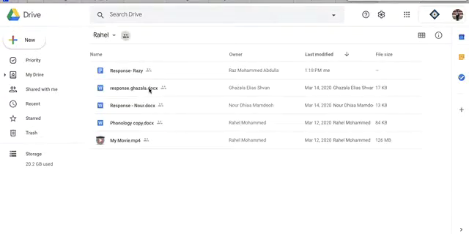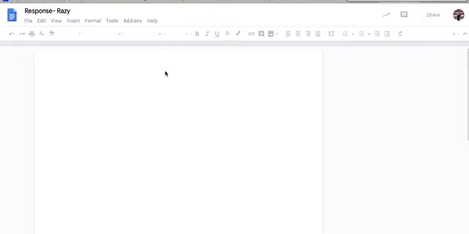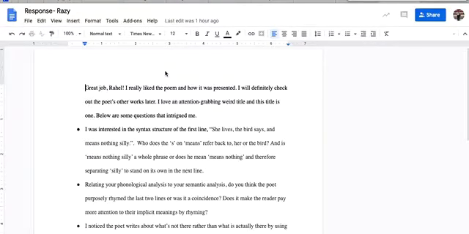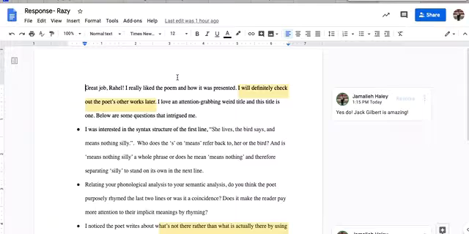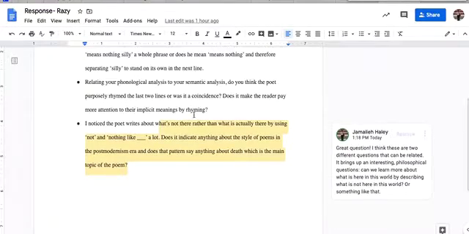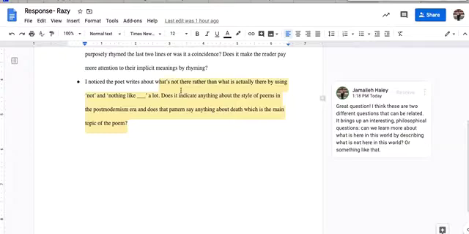And I'm going to open up Razi's feedback for Rahel, and we're just going to take a look at how some of her insights about Rahel's presentation brought up an interesting question. This means that it's interesting to me. It doesn't necessarily mean it's interesting to you. You get to choose your own question. It doesn't matter if I find almost anything interesting, so you don't have to worry about if I'm going to find it interesting or not.